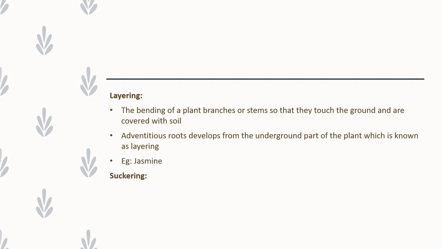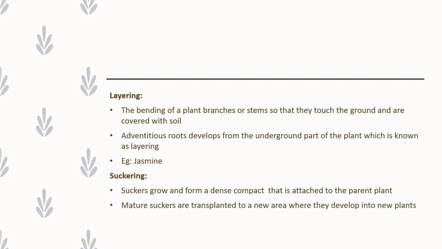Example, jasmine. The next method is suckering. Suckers grow and form a dense clump that is attached to the parent plant. So what are suckers? A sucker is nothing but a shoot arising from the base of a tree, especially one arising from the root below ground level at some distance from the main stem or trunk. You might be aware of the banana plant. So here the suckers will be formed.